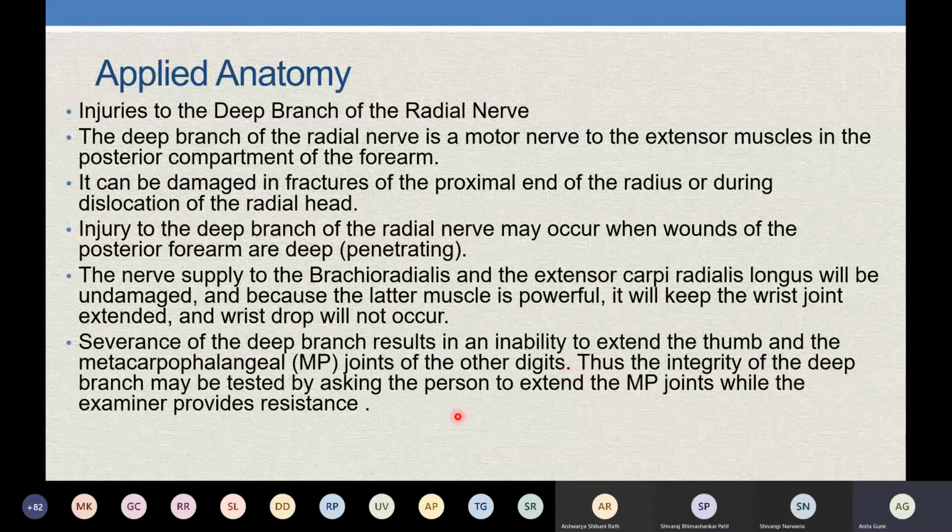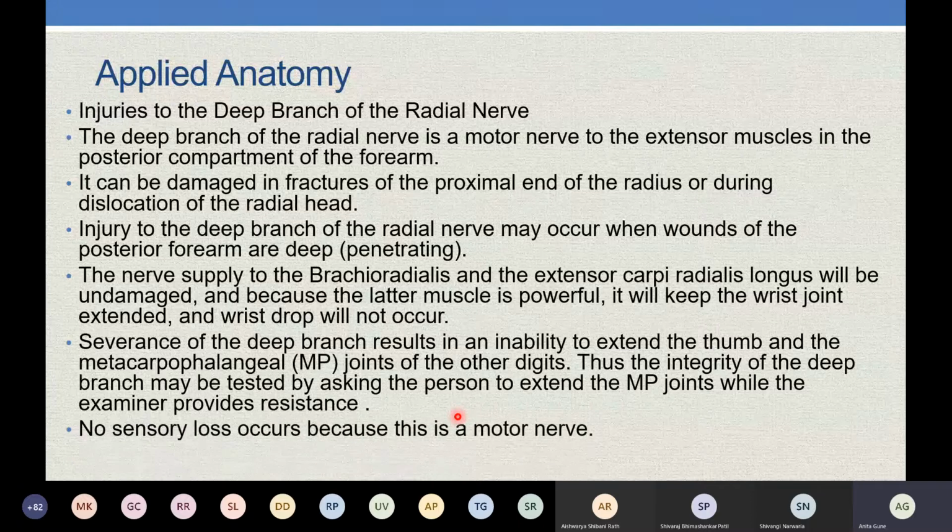What will be seen over here, the person will not be able to extend the thumb at the metacarpal. That is your abductor pollicis longus, extensor pollicis longus and extensor pollicis brevis will be damaged. Are you getting me? So you have to recall that the person will have no sensory loss because it's a pure motor nerve.